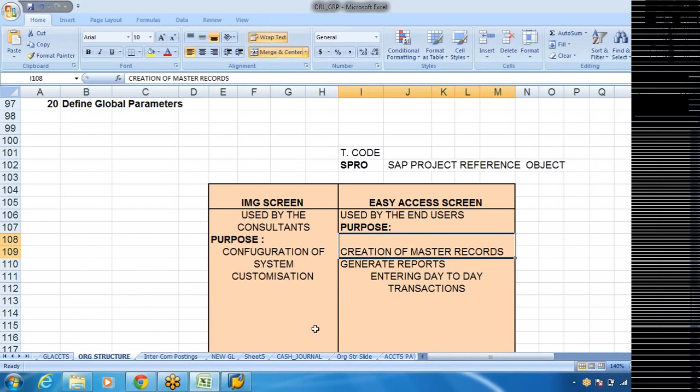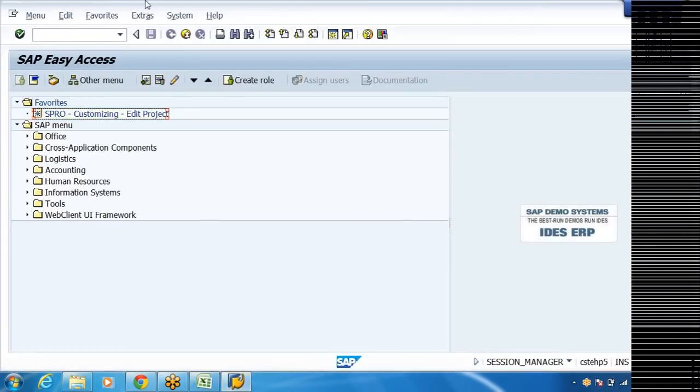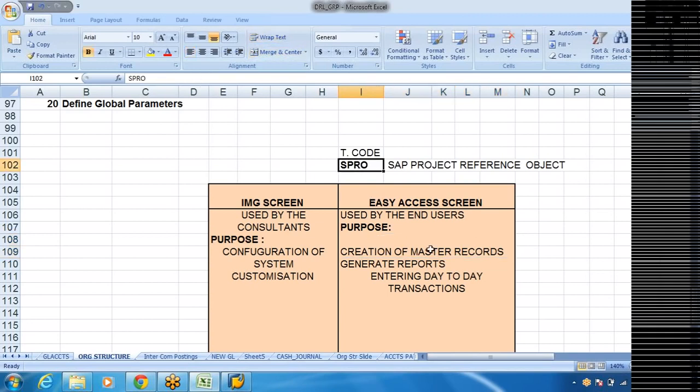So that's why now we are in the Easy Access screen. In order to move to that IMG screen, I need to use T-code SPRO. So generally for T-codes, you will not have any expansion. T-code means transaction code. A code will be there that we call a transaction code. Transaction codes generally do not have any expansion. They are not abbreviations.